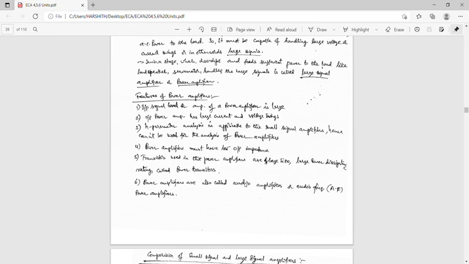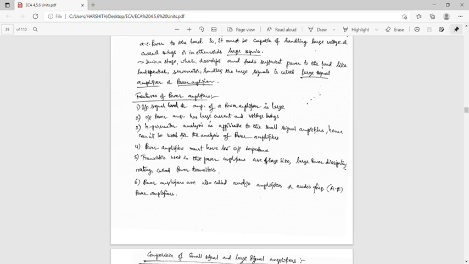Let us summarize. First, the input signal level or amplitude of the power amplifier is large, and the output has large current and voltage swings. The h-parameter analysis cannot be used for the analysis of power amplifiers. Power amplifiers must have low output impedance.